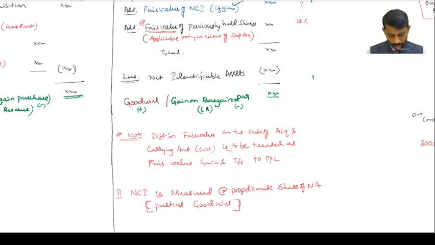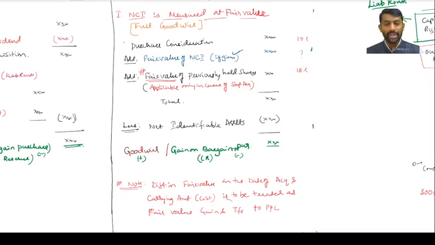So here, my dear friends, if fair value is given, you have to take it. Otherwise, suppose the market price is given for shares, then the number of shares held by outsiders, the non-controlling interest, into the market price is also fair value, or not?